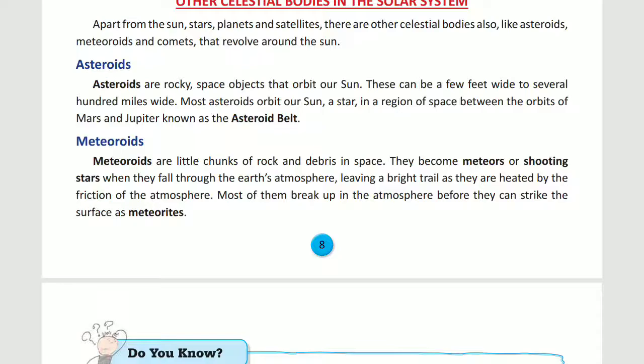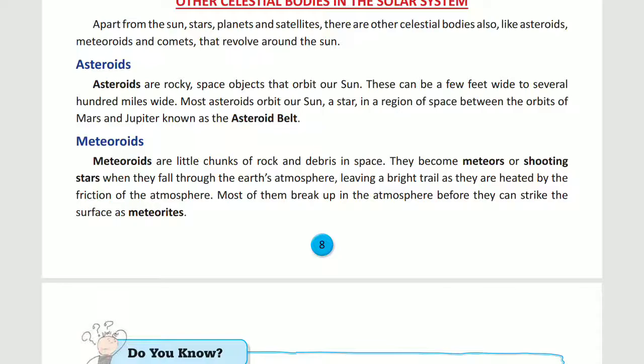And most asteroids orbit our sun. Where do most asteroids orbit? In a region of space between the orbits of Mars and Jupiter, known as the asteroid belt. It is called the asteroid belt.